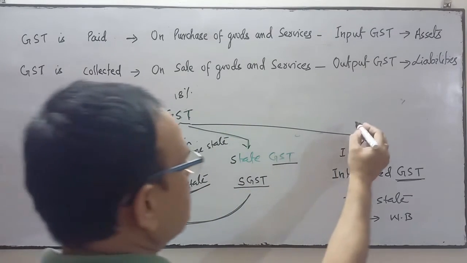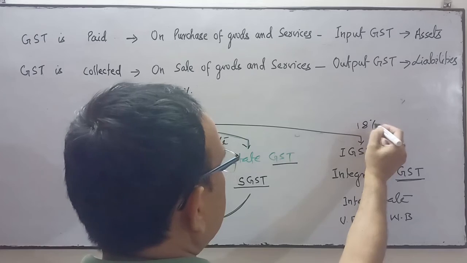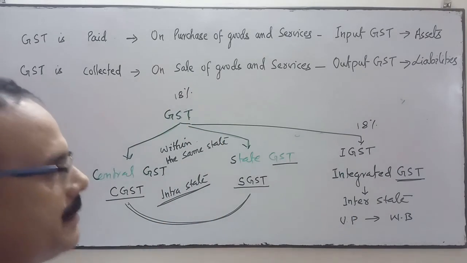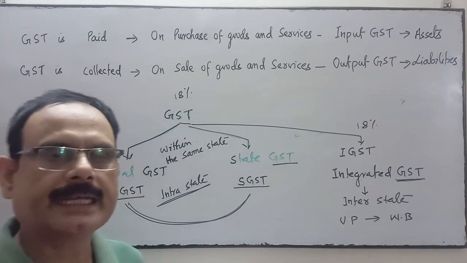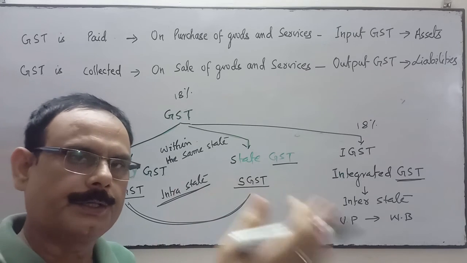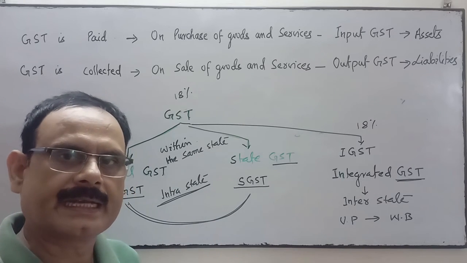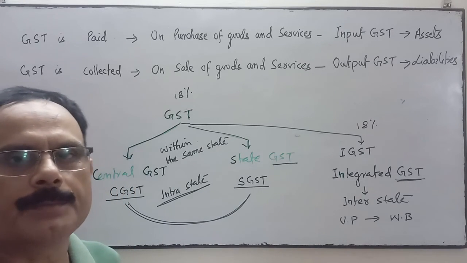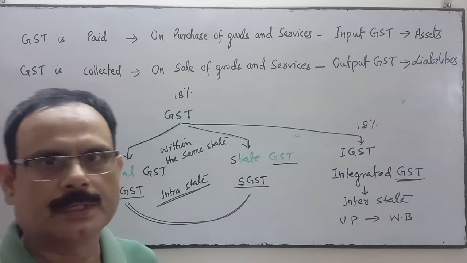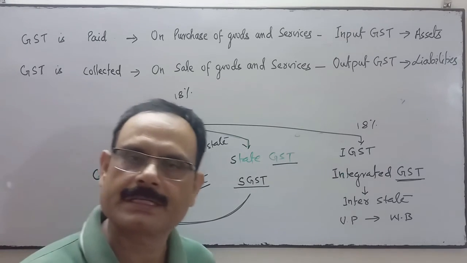If it is IGST, it goes to the central government, which then divides that amount between the state and central as per the prescribed rules.